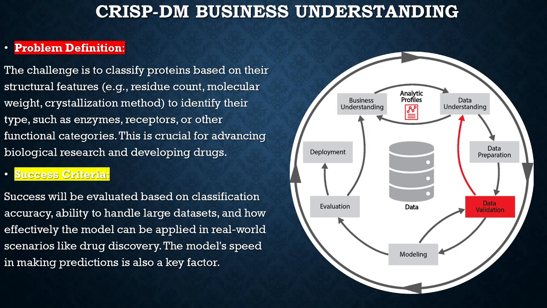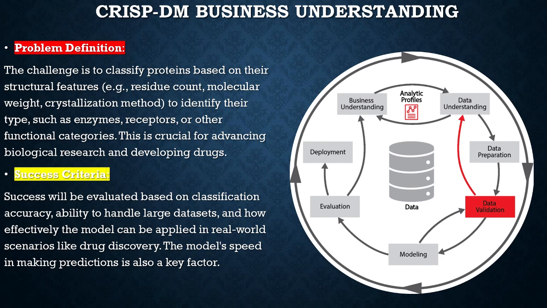To structure our project effectively, we adopted the Crisp DM framework, which consists of several phases. Business understanding. We began by defining the problem and establishing success criteria. Our focus was on achieving high classification accuracy and ensuring that the model could be applied effectively in real-world scenarios, such as drug discovery. We identified key performance indicators including accuracy, precision, recall, and F1 score.